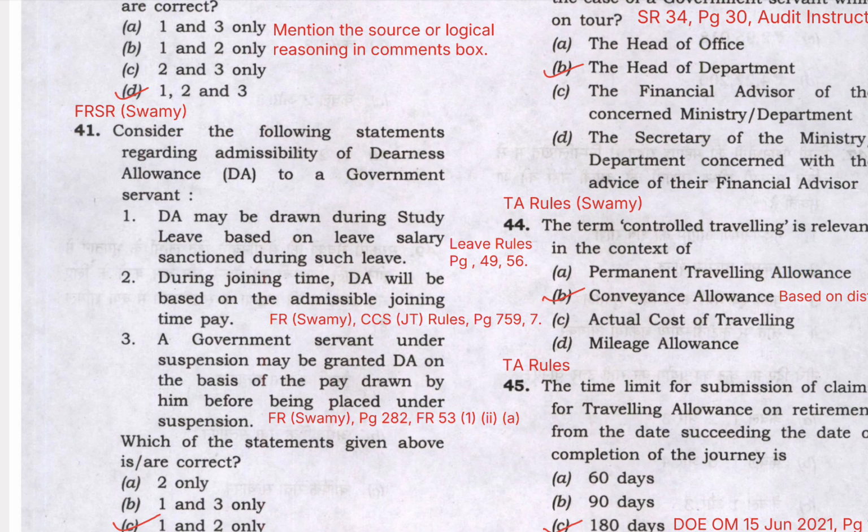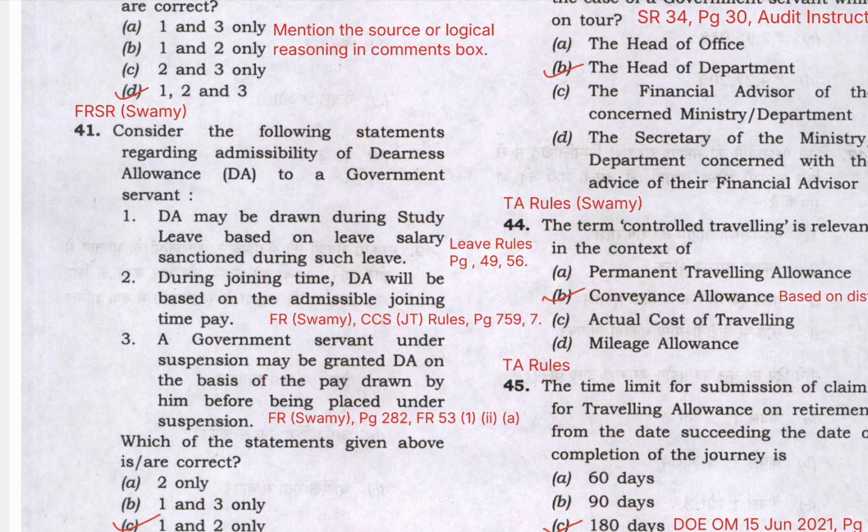Let's start the video. Question number 41 says, consider the following statements regarding admissibility of DA allowance to a government servant. So this question has been asked from multiple sources. Statement 1 says DA may be drawn during study leave based on leave salary sanctioned during such leave. So this is true. If you will see the leave rules PDF on page 49 in para 56, this is given as explained properly.